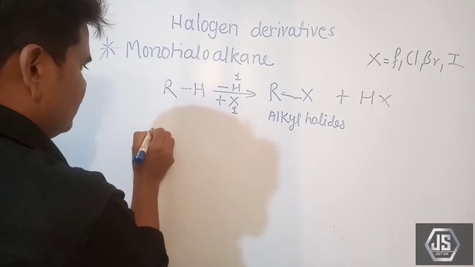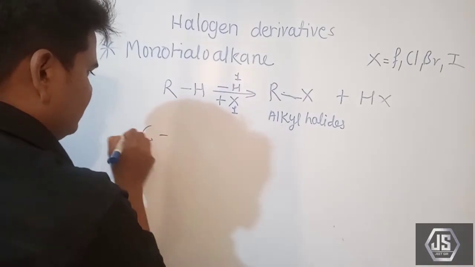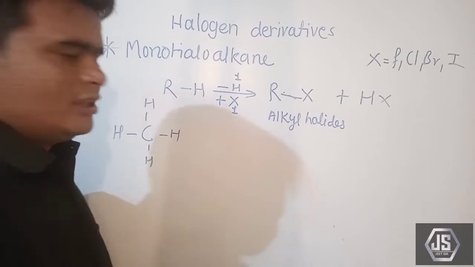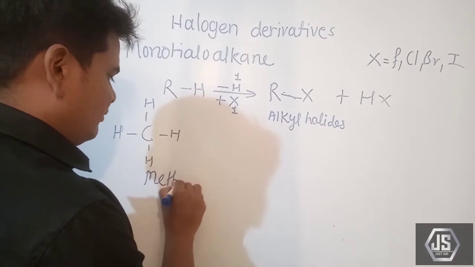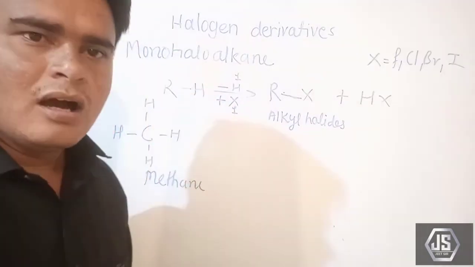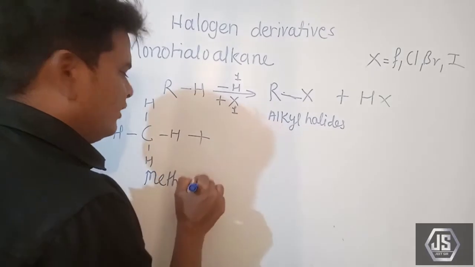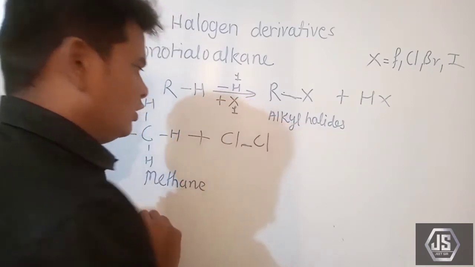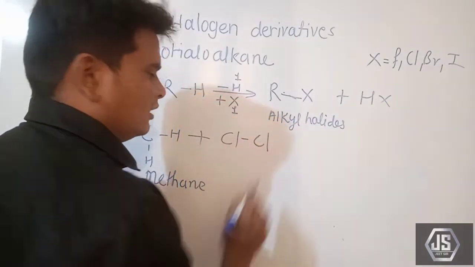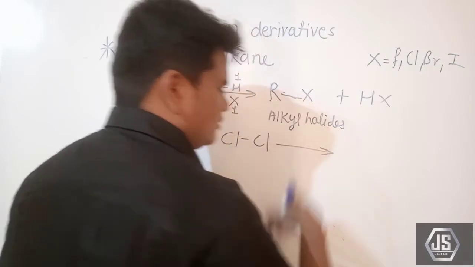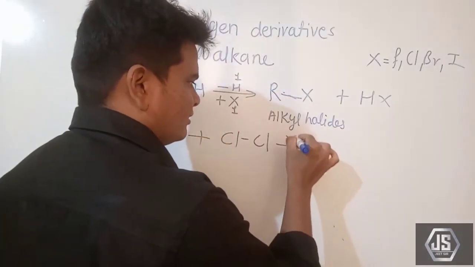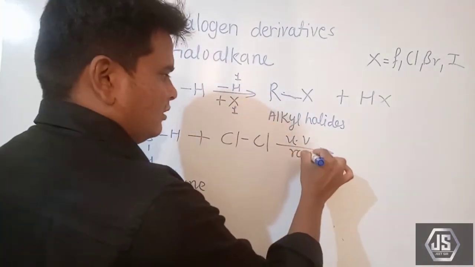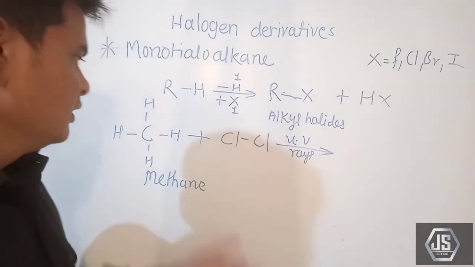So monohaloalkanes, for example CH4. CH4 means methane, which is an alkane, singly bonded. When it reacts with Cl2, that is Cl-Cl, in the presence of UV rays, also called diffused sunlight, what will happen here?